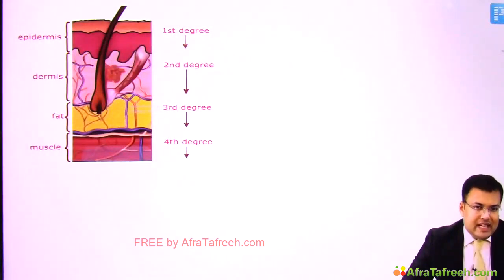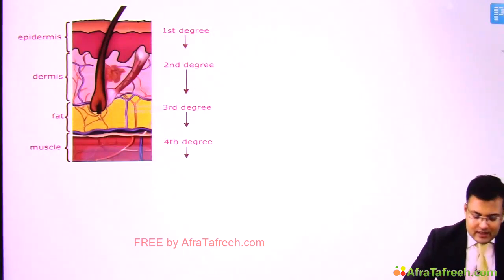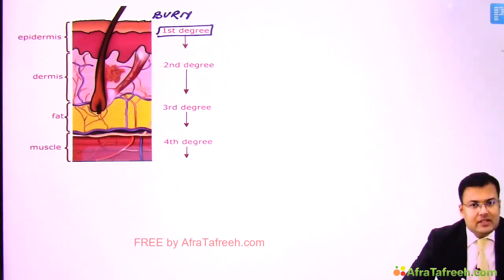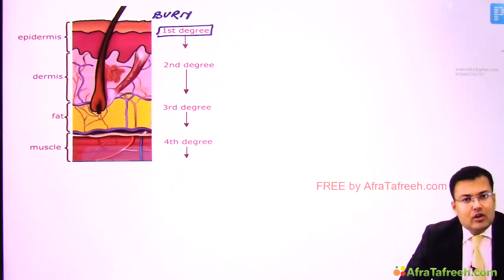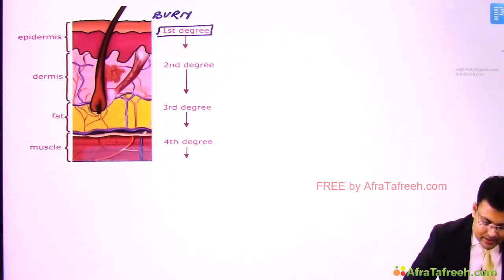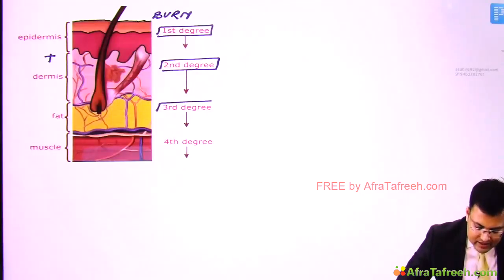That is also known as epidermal burn, in which there is only erythema, no blisters. So in first degree burn, there is only involvement of epidermis, but there are no blisters. Second degree burn is also known as partial thickness burn, and in second degree burn, there is epidermis plus involvement of dermis. What happens in third degree burn?